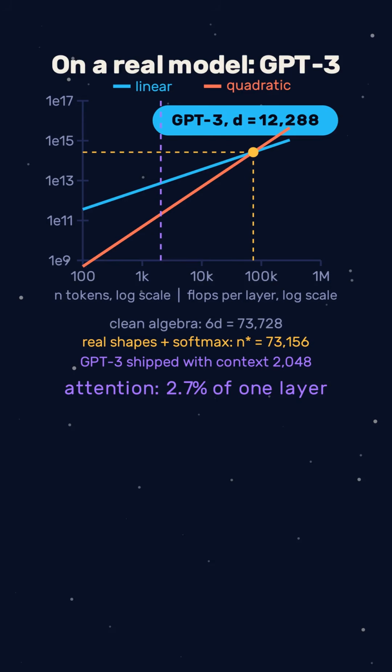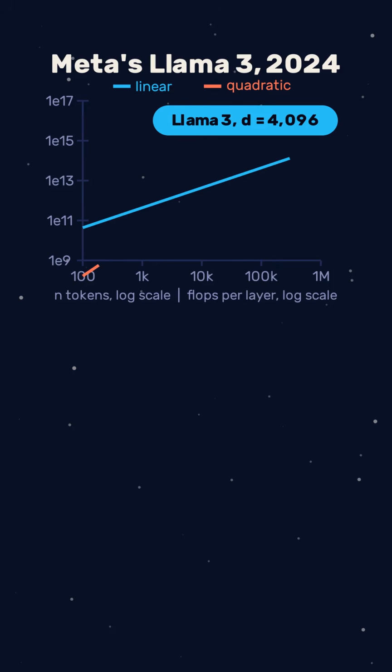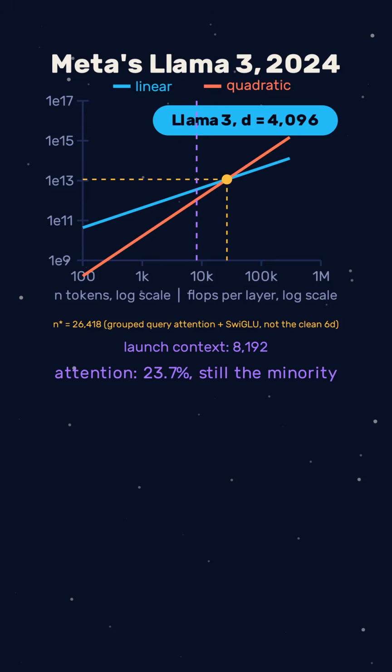It shipped with context 2,048. Attention was 2.7% of the layer. Meta's Llama 3 2024, width 4,096, crossover at 26,418 tokens. It launched with context 8,192. Attention was 24%, still the minority.